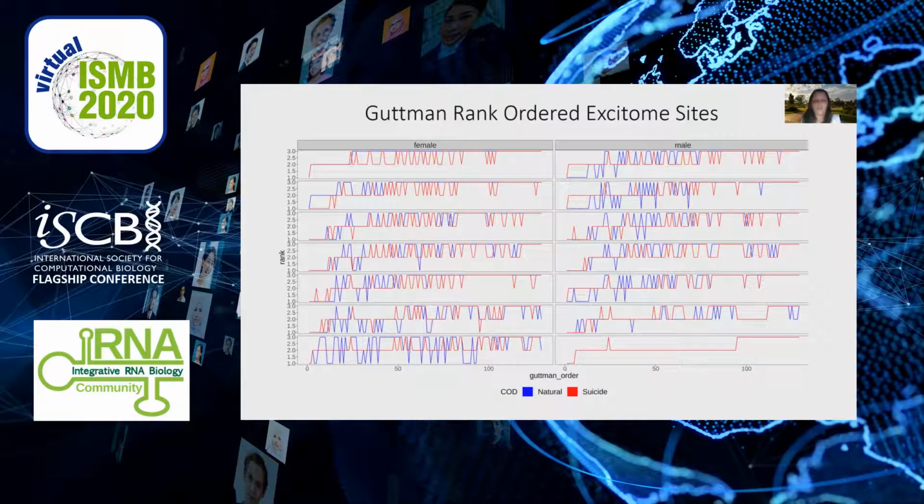When we look at Guttman rank order, we set 3 categories. Category 1, completely edited in every sample. Category 2, edited in only some samples. And Category 3, not edited in any sample. We set the Guttman order for the female anterior insula as a reference.